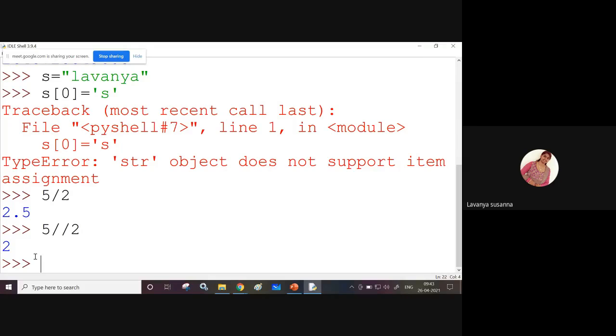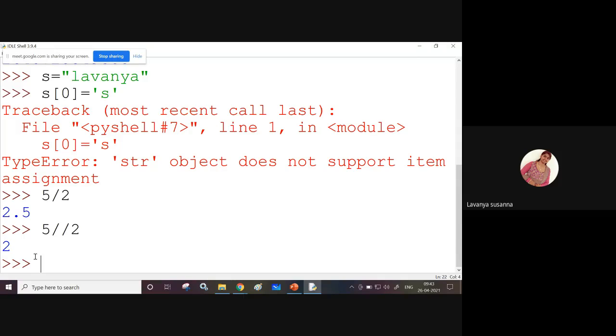In floor division, you won't get the decimal part. Actually, 5 divided by 2 is 2.5, right? 5 floor division 2, you will get only the integer 2. 0.5 will be truncated.